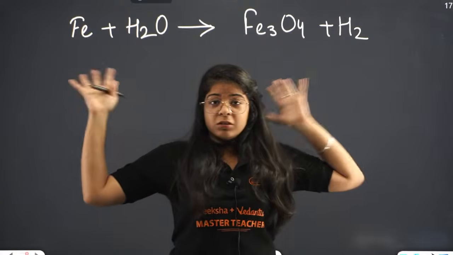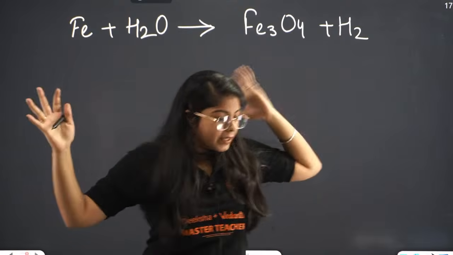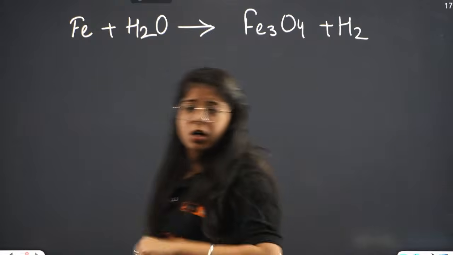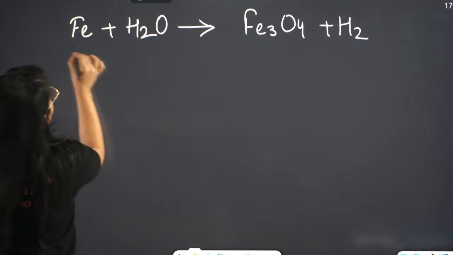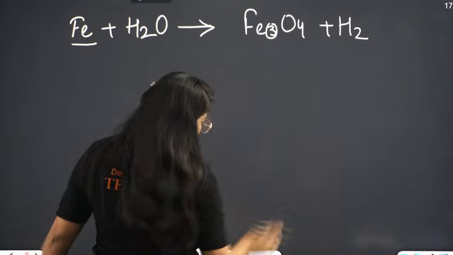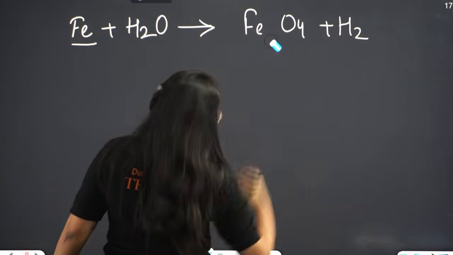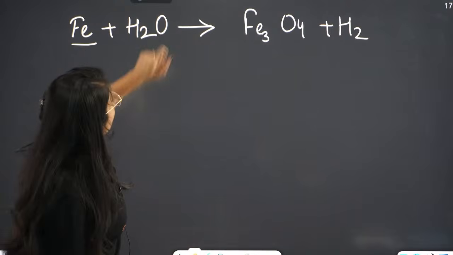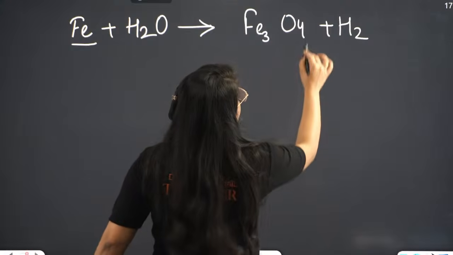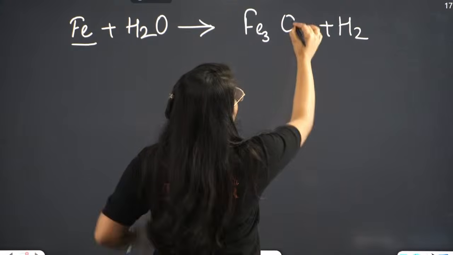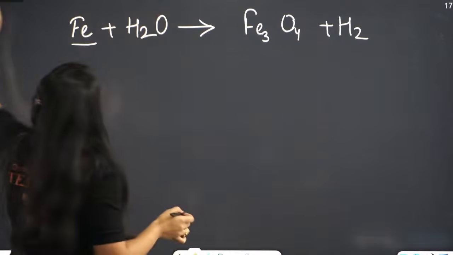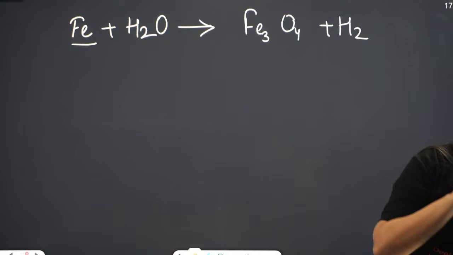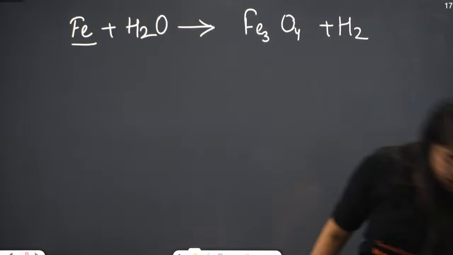Now, are these both equations balanced? Are these both reactants as well as products? Are these balanced or not? No, ma'am, they are not. F is just 1 here, but it has 3 here as well. There is only one Fe. There are 3 Fe's. There is only 1 oxygen here, but we have 4 oxygen. H2 is balanced, ma'am. So, only hydrogen is balanced. Should I leave it? No. Yes. Very good. This is not balanced.